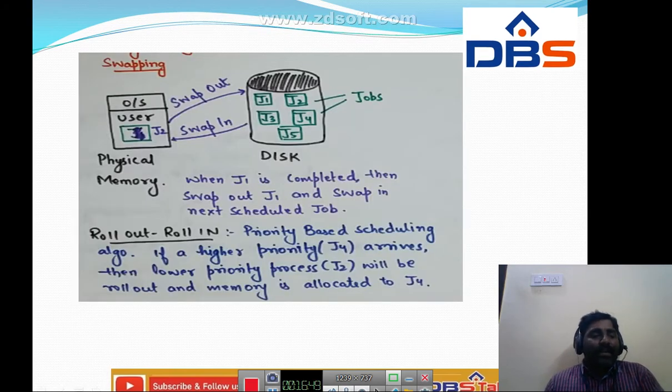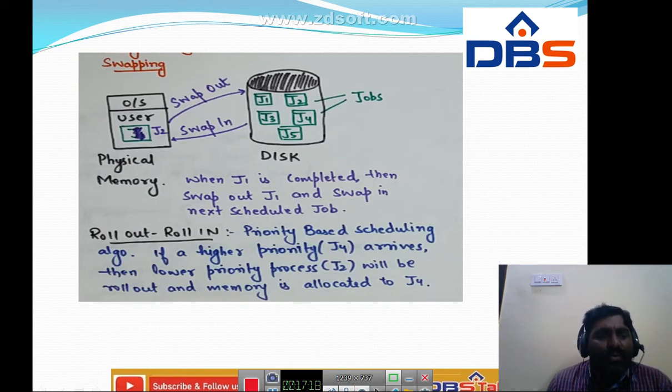If you see the swapping concept here, these are job 1, job 2, and so on. Job means nothing but process. There are totally 5 processes, so we can't store all these 5 processes in the user area, that is, the physical memory. So all these processes we store on disk. This is nothing but the backing storage.